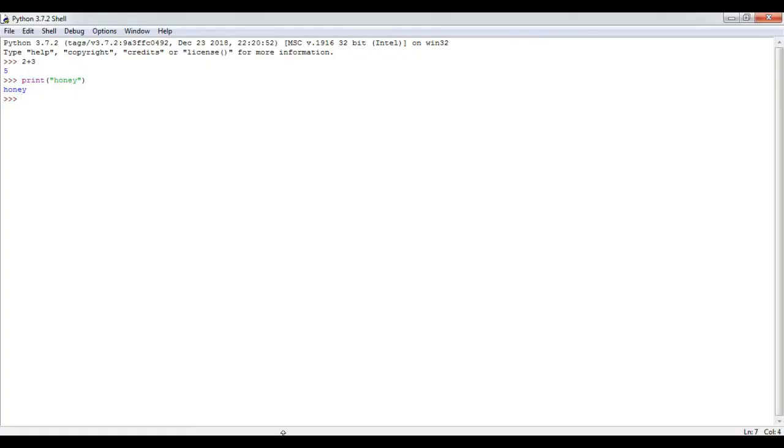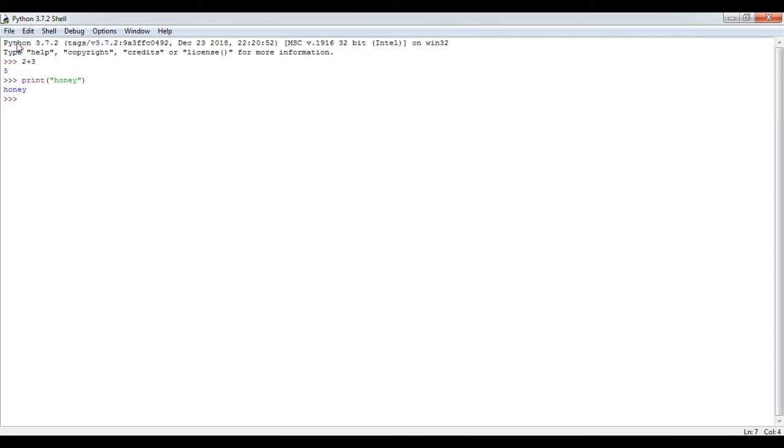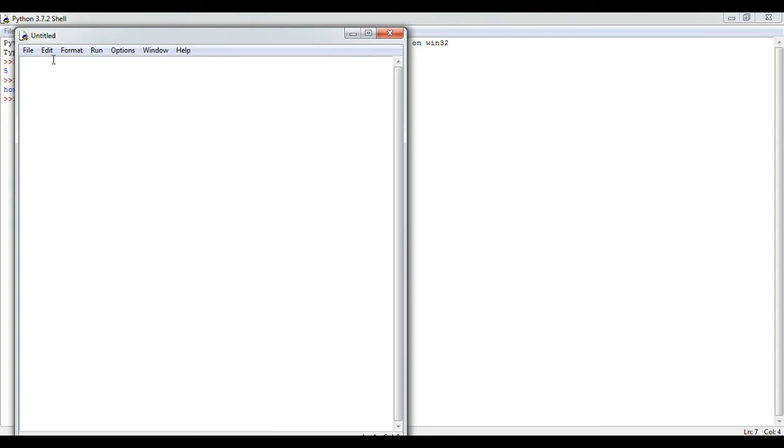Yes, here we come back to the interactive mode, and in the interactive mode only we are going to open the script mode. We click on File, and we have the first option, New File, and here it comes, the script mode. So this blank file is the script mode of Python language in which we are going to write the programs and its statements together and then save it. Let's have a program. I am writing the same program here.